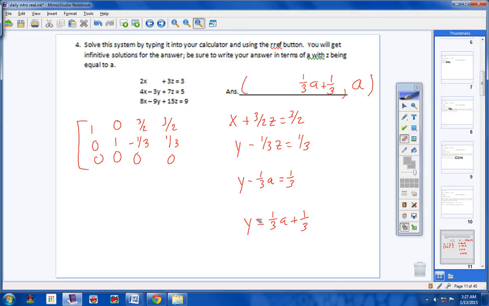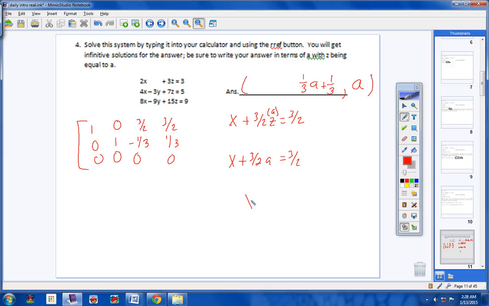Now, if you look, students, I have another equation that has just an x and a c. So where c is, I'm going to put a. So x plus 3 halves a equals 3 halves. So x equals negative 3 halves a plus 3 halves. And of course that will go right up here.